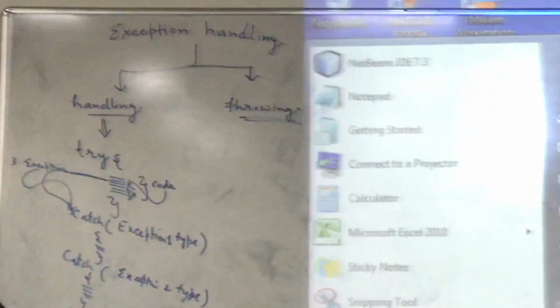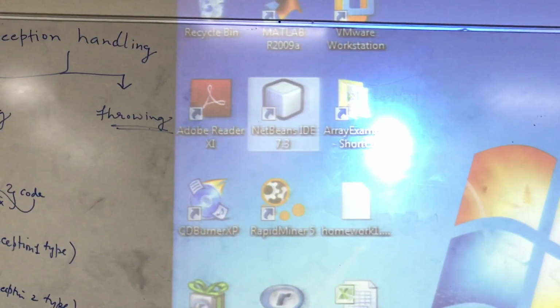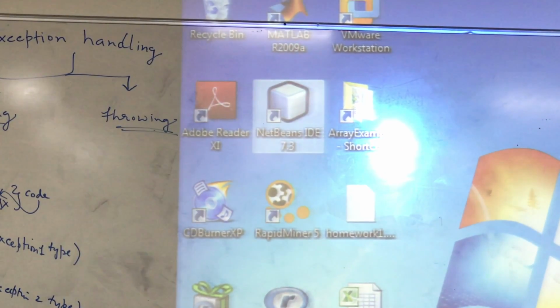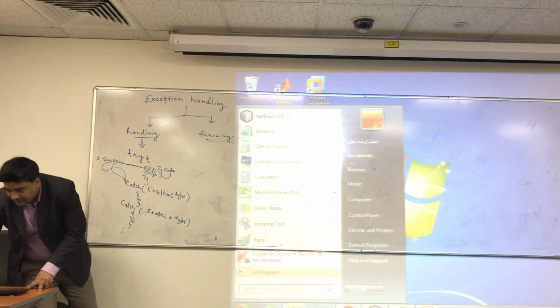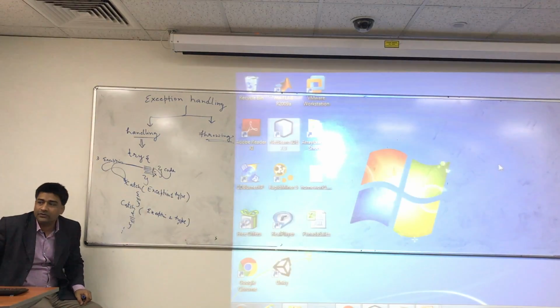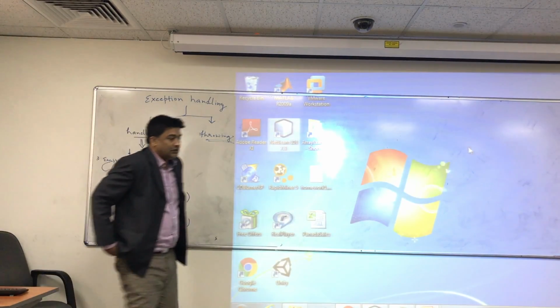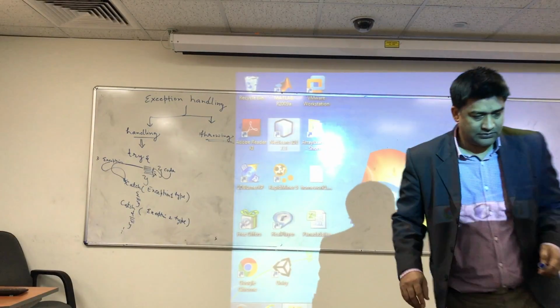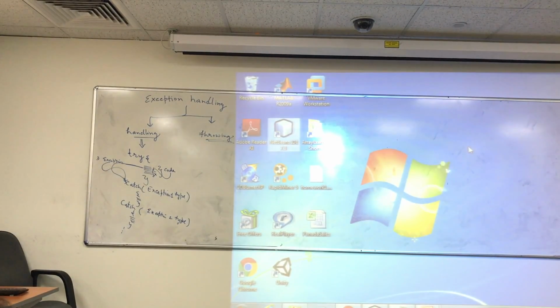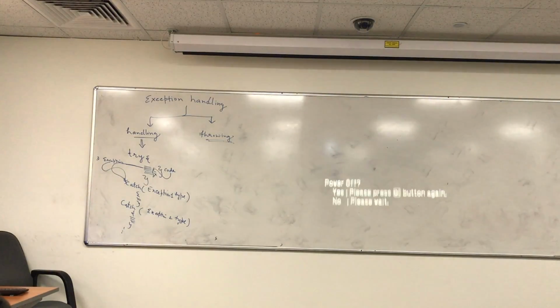Where is the projector controller? Projector controller. Where is the projector controller? Anyway, I think I have to just switch it off from here. Just for a second. Yes.